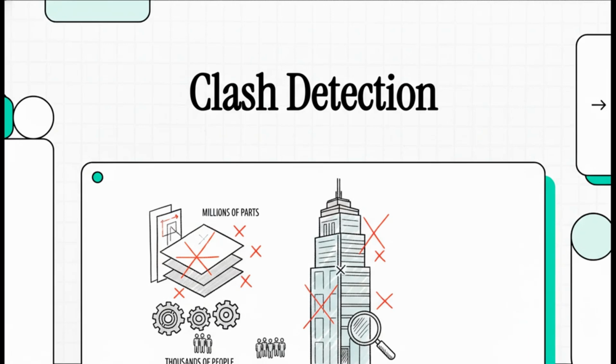All right, let's get right into it. Think about building a skyscraper for a second. You've got thousands of people, millions of parts, and just countless blueprints that all have to line up perfectly. But what happens when they don't? Well, today we're talking about clash detection. It's the digital secret weapon that stops buildings from, well, fighting themselves and saves projects from some truly disastrous multi-million-dollar mistakes.